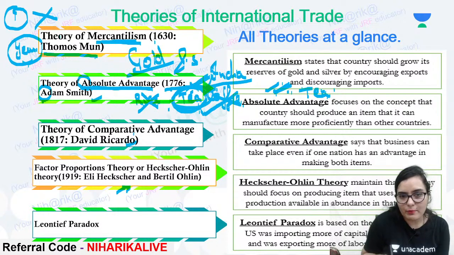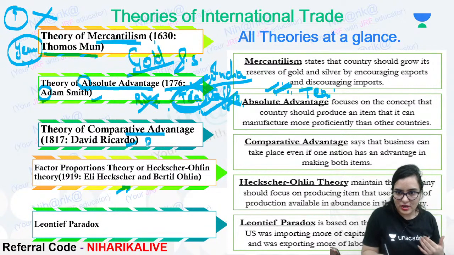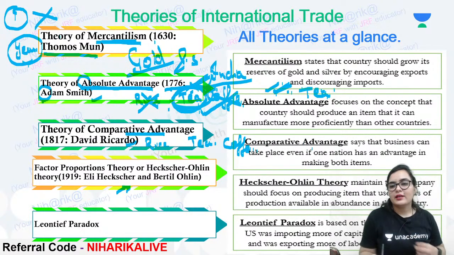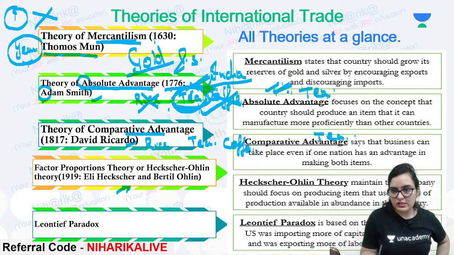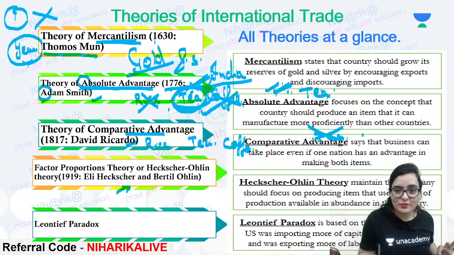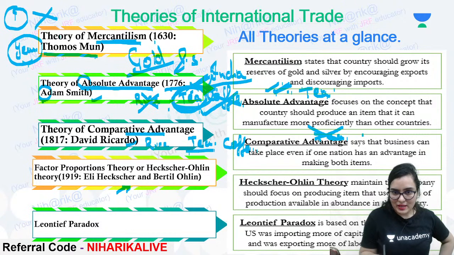But what is the theory of comparative advantage? What does this say? Suppose we can manufacture rice, tea, and coffee. We know that another country can also manufacture tea and coffee, but we should not look at any other country. Even if one has an advantage in making both, like suppose both countries have the advantage in making both, still we should not look at the other country.